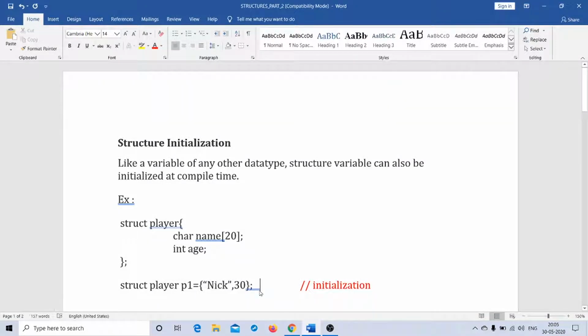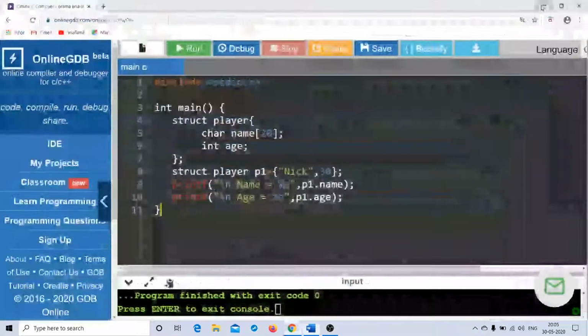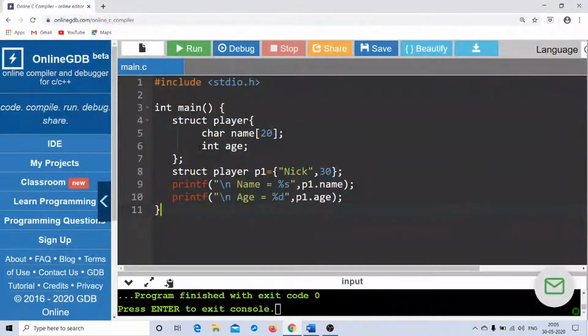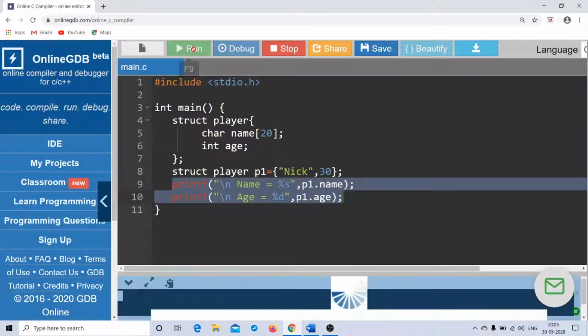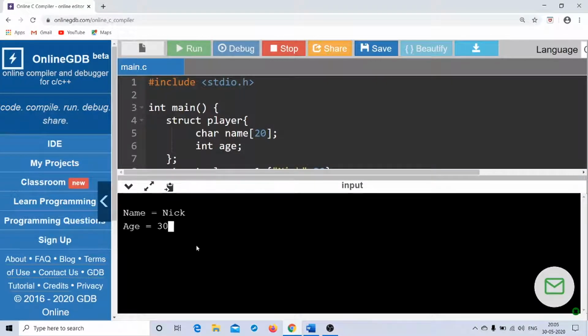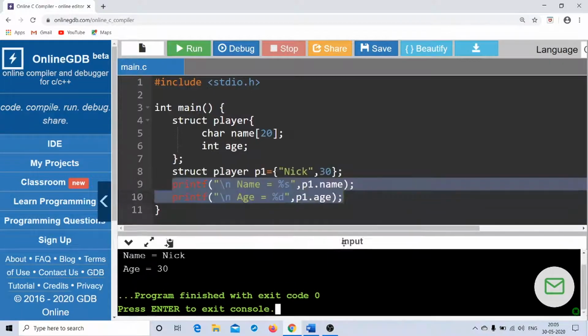Now let us see how this works when we code it in our online compiler. I have already coded it for you. This is my initialization, nick and 30. Let us see the output of this in line numbers 9 and 10. So there's the output. We get name equal to nick and age equal to 30, right?